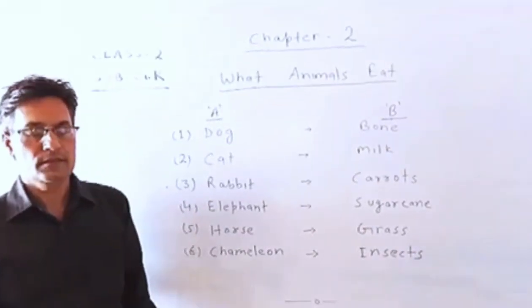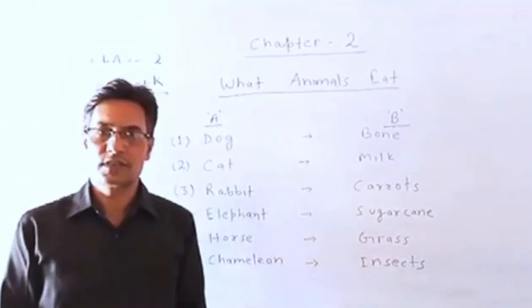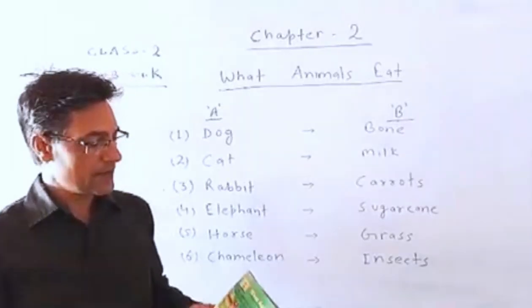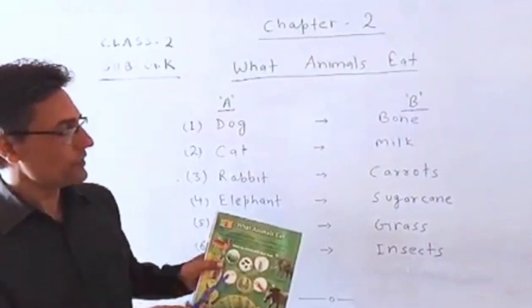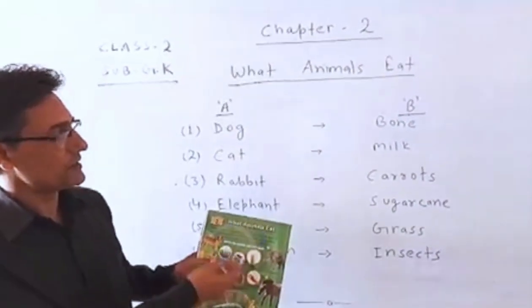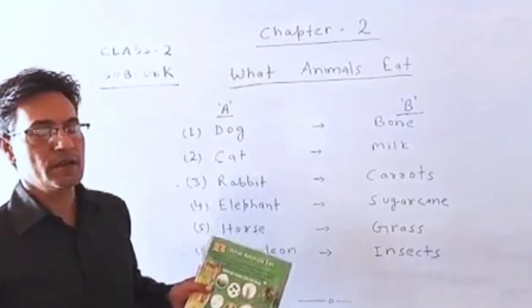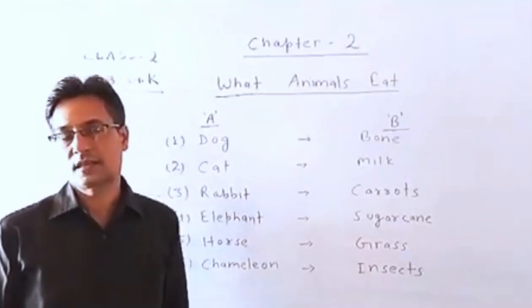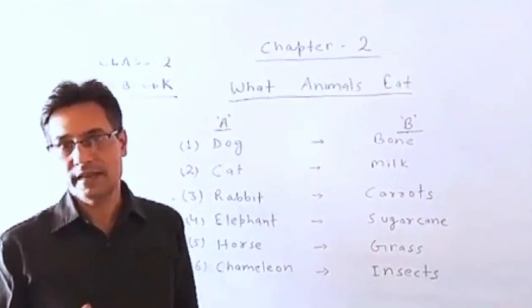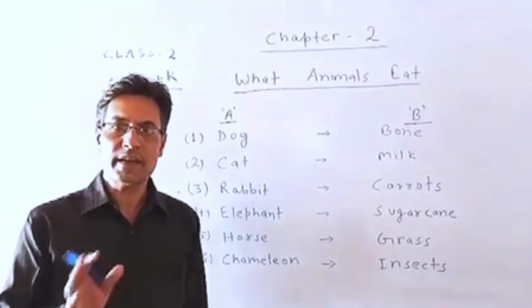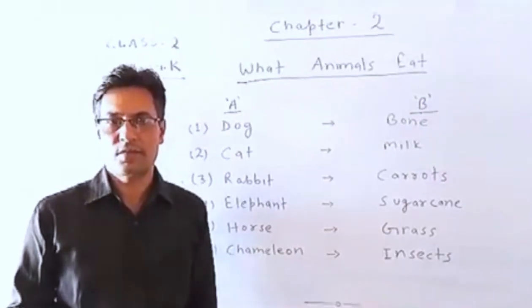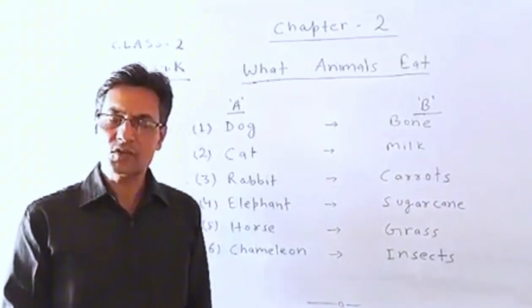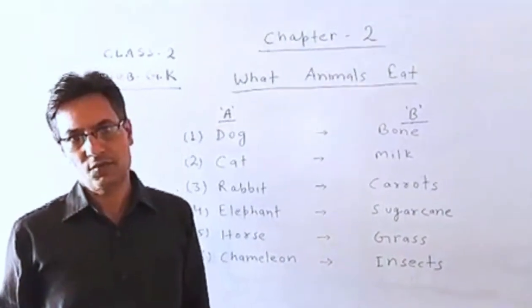Good morning students. I am teaching you GK subject of class 2 and the chapter is lesson 2 and the topic name is what animals eat. In this chapter we learn about many kinds of animals and what they eat. Here are many kinds of animals in this world and they eat different types of food. Man also eats different types of food.